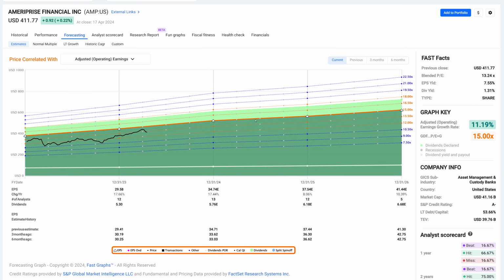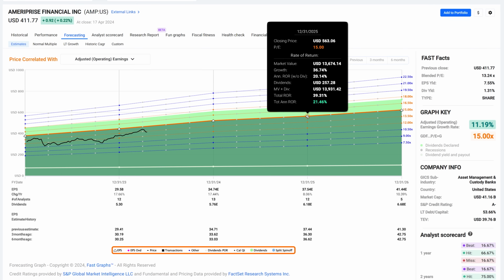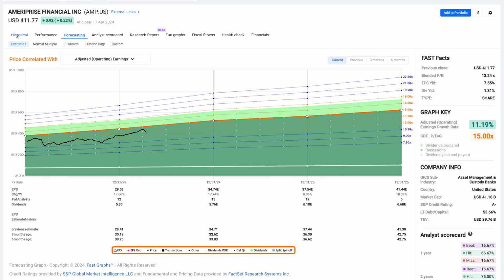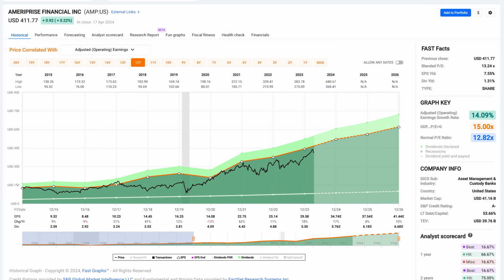And that's also why we draw orange lines above and below here, because we're always thinking in a range. We use a line as a baseline, and this is the 15 PE ratio that I talked about that Ben Graham likes so much in both of these videos. That gives you a margin of safety baseline fair value estimate that will allow you to fully participate in the growth of the company if you buy the stock when it's trading at a 15 PE ratio. And of course, if you buy it at a lower PE ratio, you could expect a higher rate of return.